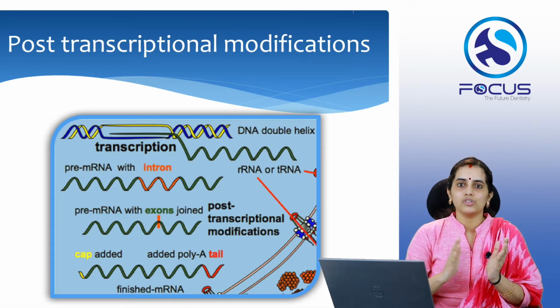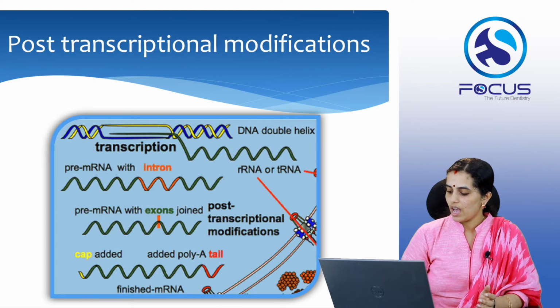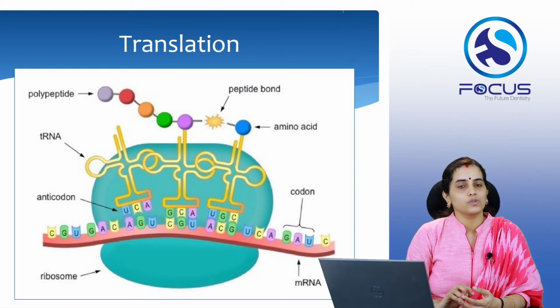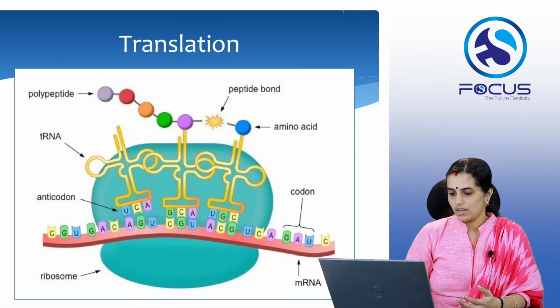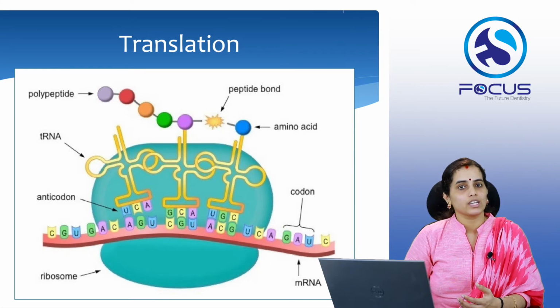So the transcription as well as the post-transcriptional modifications occur within the nucleus, and once the final mRNA is formed, it moves on to the cytoplasm towards the ribosome. That is where the translation, that is protein synthesis, occurs. The picture shows the mRNA attached onto the ribosome, and it has the triplet nucleotide bases which constitute the codons.